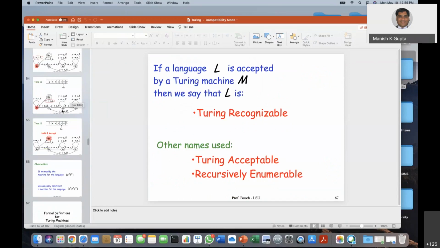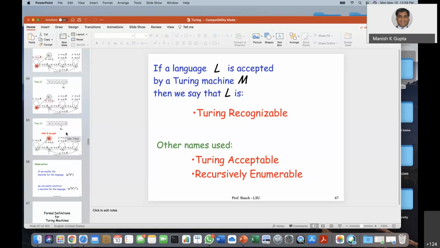Sir, in Turing machines, you said that we will use two stacks. Yeah, so that two-stack business is equivalent. I have not shown you that statement, I've just mentioned it. There is a proof also, but right now it is beyond the scope, so later on you will learn. It's enough to know that a Turing machine is equivalent to a pushdown automaton with two stacks.